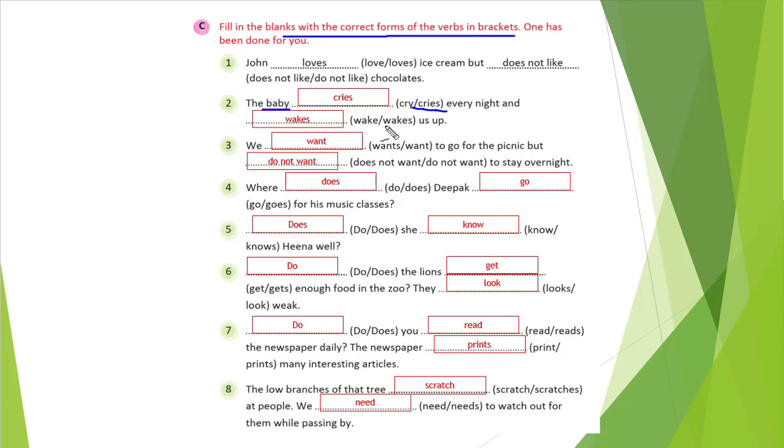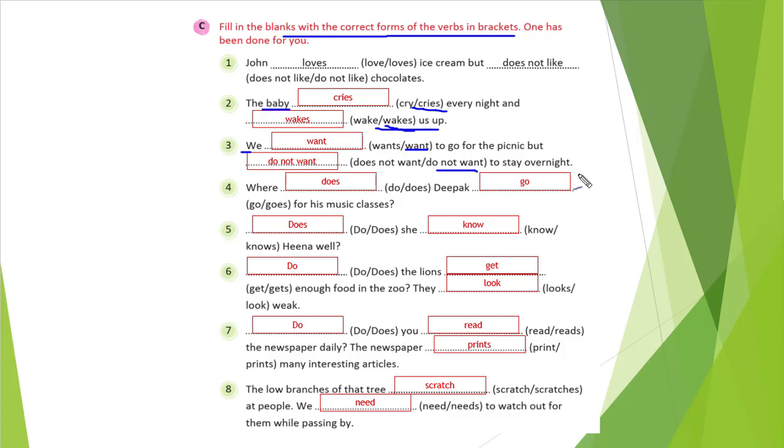Our verb should have s or es, so wakes up. That is the answer. Third one, you see, we is a plural, so our verb will come without s or es, right? So want is the correct one, because wants is wrong. When a singular subject is there, we can use wants. So here, want to go for the picnic, but when the subject is plural, we will use do. So do not want to stay overnight.